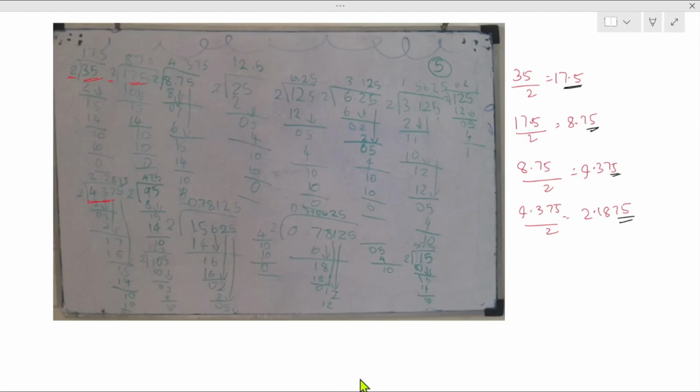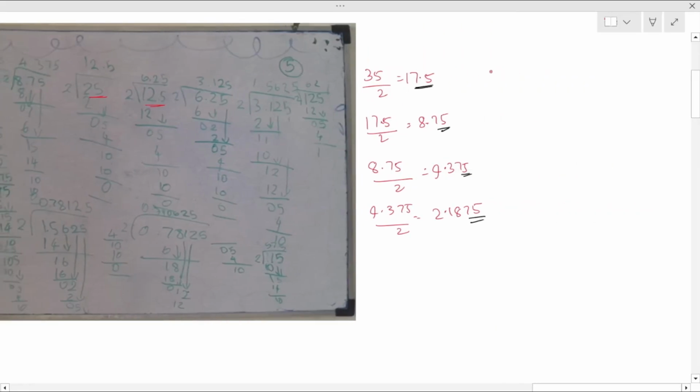She started working it out for different numbers like 25 and 125. Instead of starting with 35, she started with 25. So 25 divided by 2 is 12.5, then 12.5 divided by 2 is 6.25, and then 6.25 divided by 2 is 3.125.